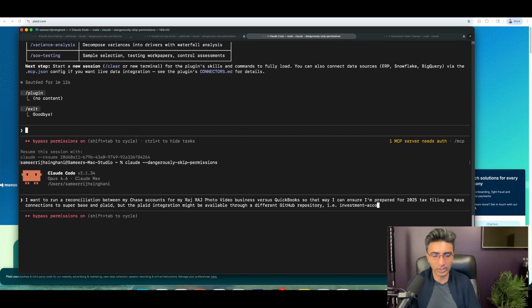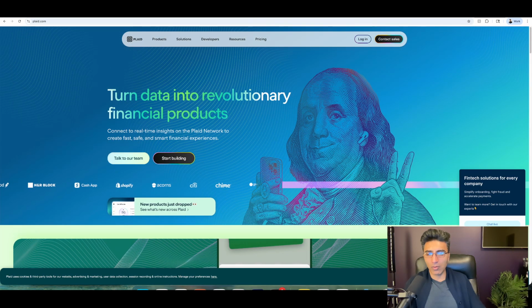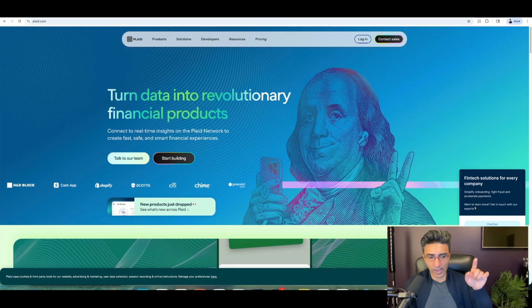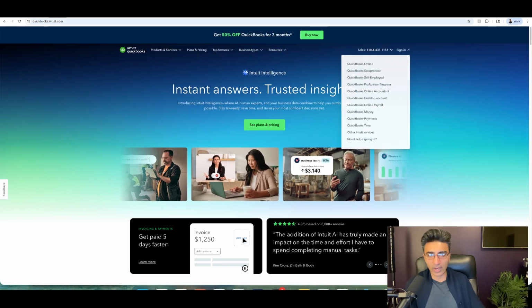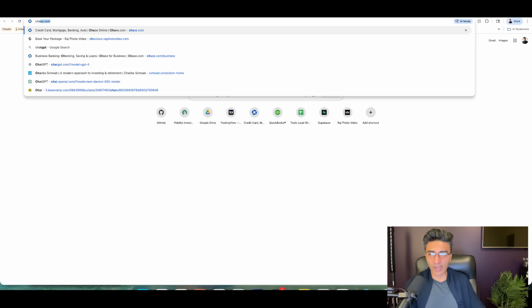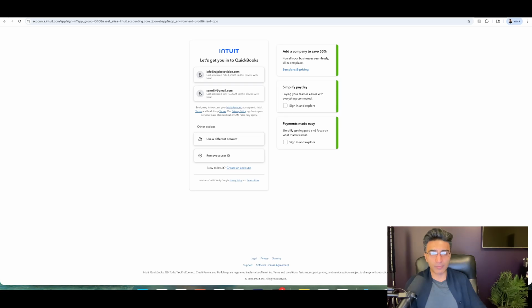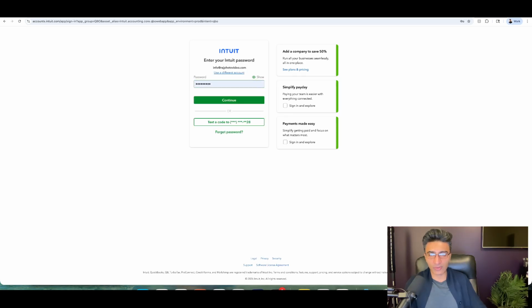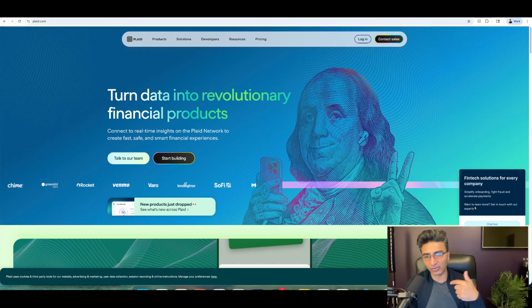So basically what's happening here is I have a different connection that I had already previously built to go and pull from Plaid. Then it can do a query of that, and it can check my QuickBooks activity. And it can make sure that everything I have in Chase is reconciled. I know this is a little bit out there, but I can make sure that everything is fully reconciled between my bank statements versus what Plaid is saying. And Plaid's pulling it directly from Chase itself.